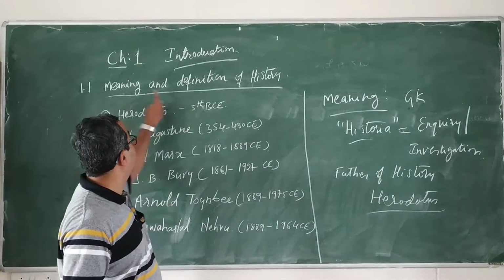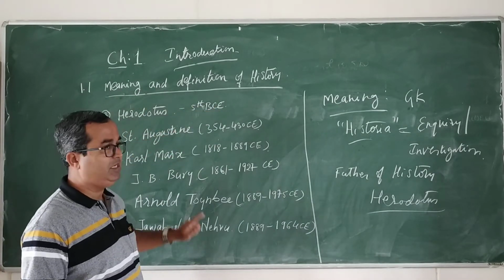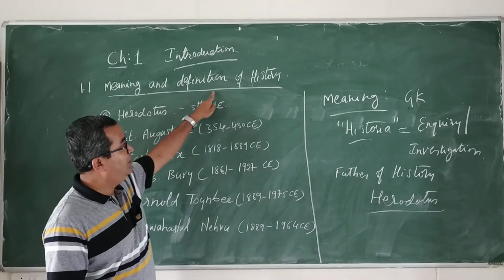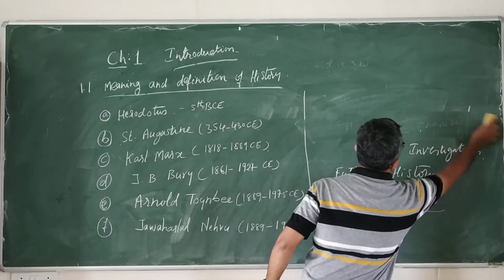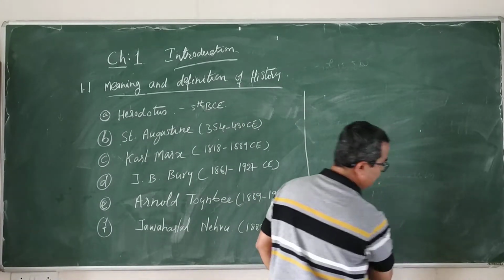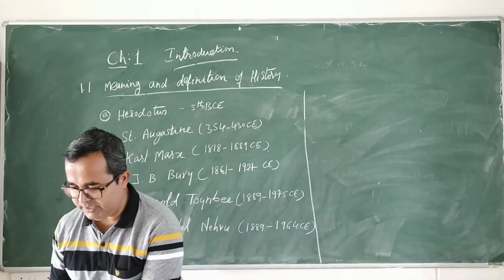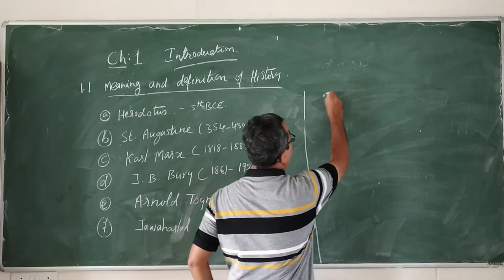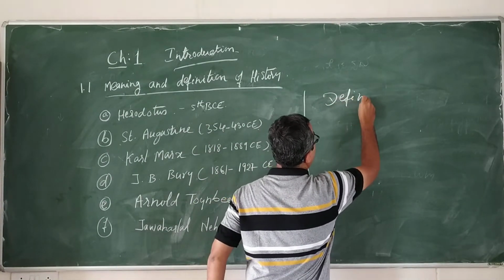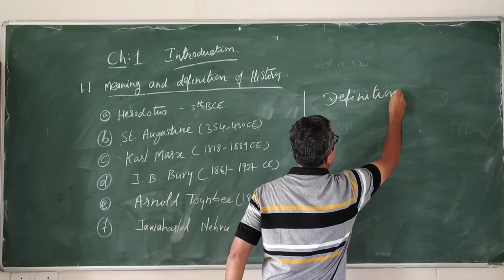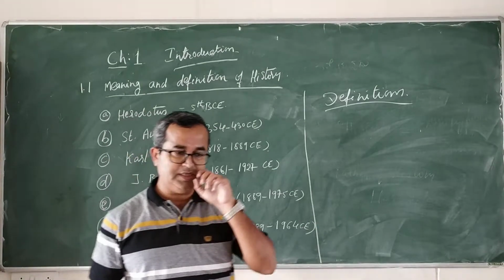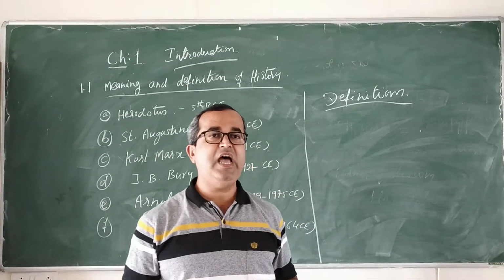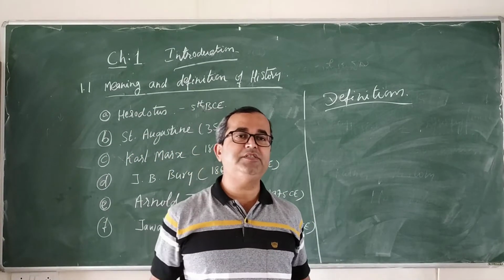Now we have already discussed the meaning of history. Now let us discuss the definitions of history. When we are discussing definitions of history, history doesn't have one particular definition.